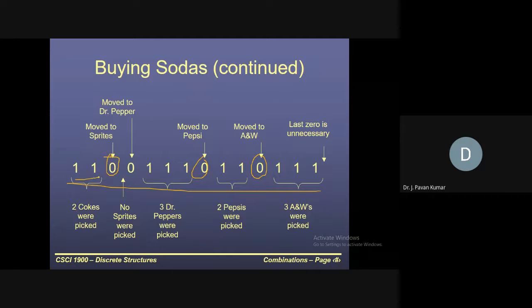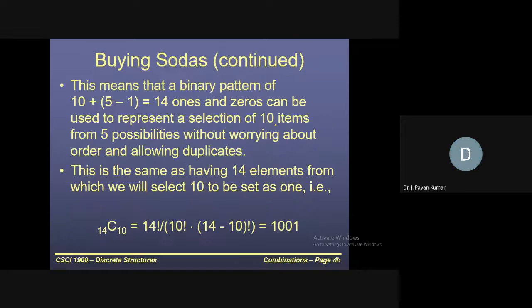Into 4 groups we have divided, so how many separators? 3 separators. So what will be the number of possibilities? Total 10 we have got, so 10 plus 3, which is 4 minus 1, C 3. Yes, this is the answer.